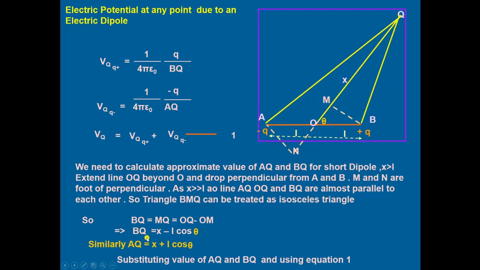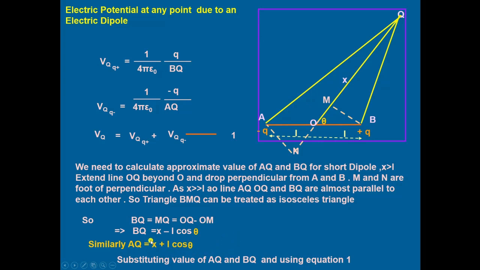This comes out to be x minus OM, and from this triangle OM comes out to be L cos theta. Similarly, from this triangle we can calculate AQ. AQ will be equal to NQ, which is OQ plus ON, and that comes out to be x plus L cos theta.